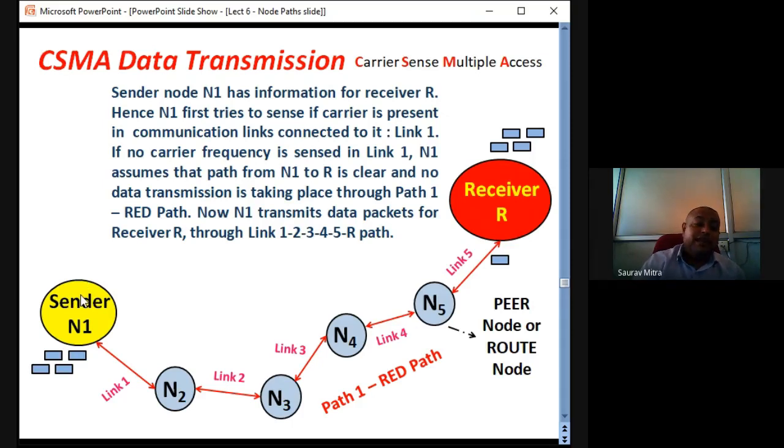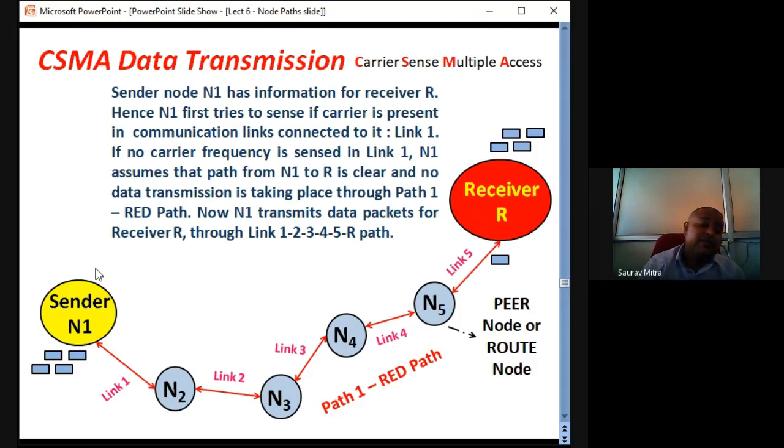Some path is involved in some kind of communication already. In that case, if the sender node tries to send the data, there will be a collision of data in the channel, or in the medium. That has to be avoided. So this is called carrier sensing. Before sending the data, you have to sense the carrier. You have to sense the media, whether any existing carrier is there or not.